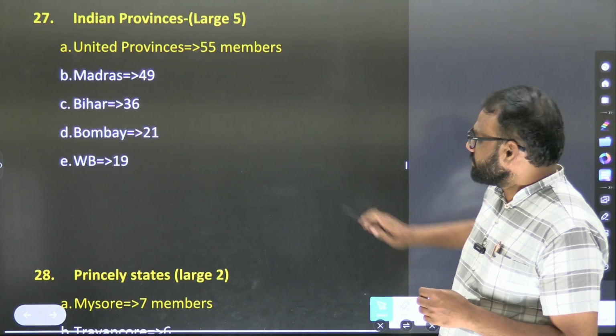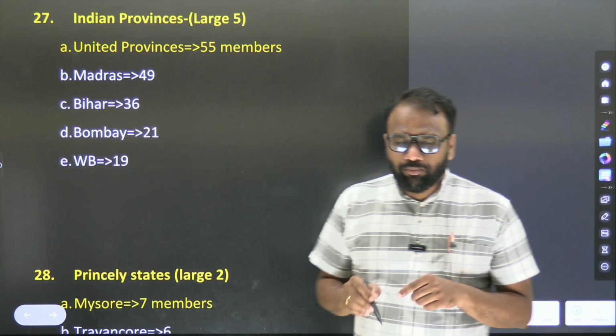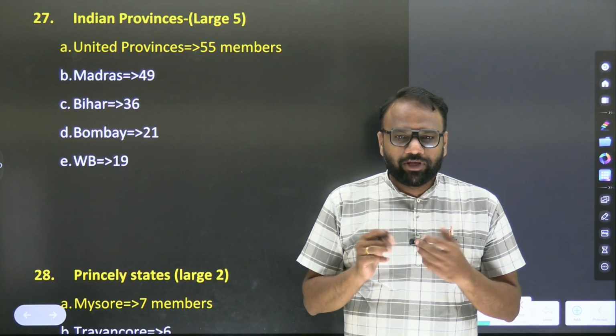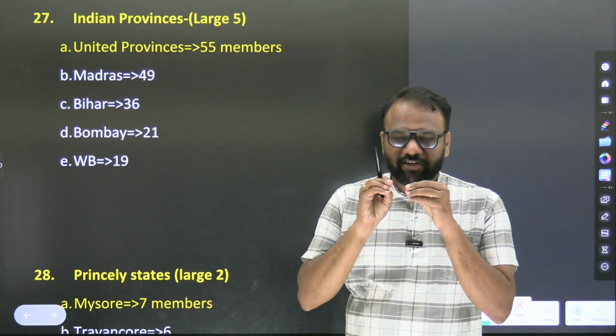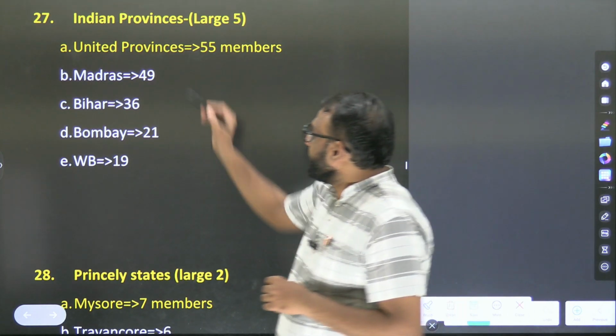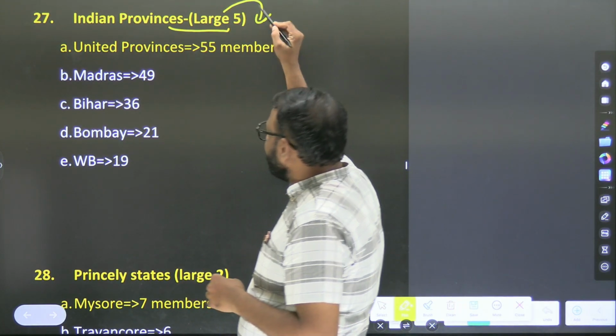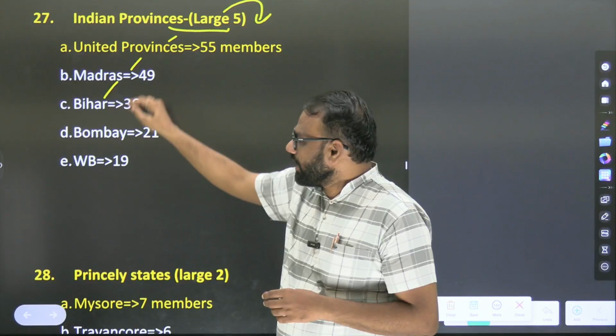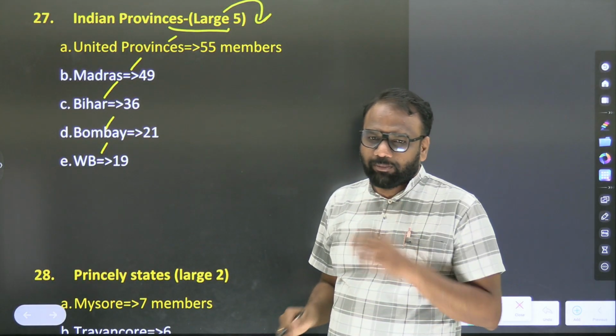So Indian provinces. In the book, they have given the list of all the provinces. All the information you cannot retain. Out of curiosity, I have just extracted a few important elements. Indian provinces, the large 5 at that time: United Provinces, Madras, Bihar, Bombay, West Bengal. Only the top 5 provinces are focused.